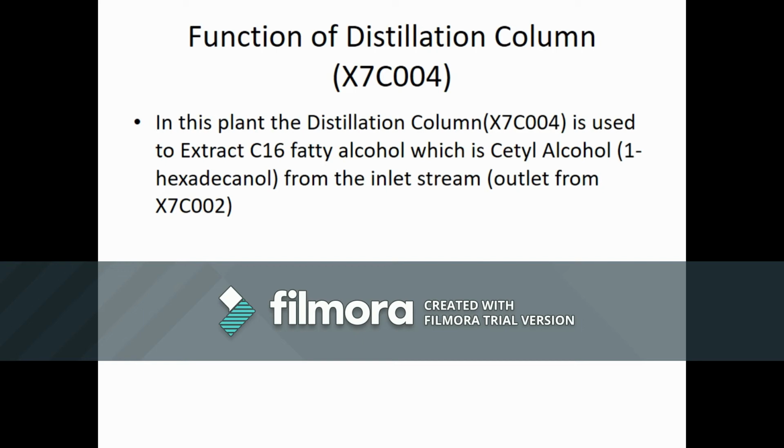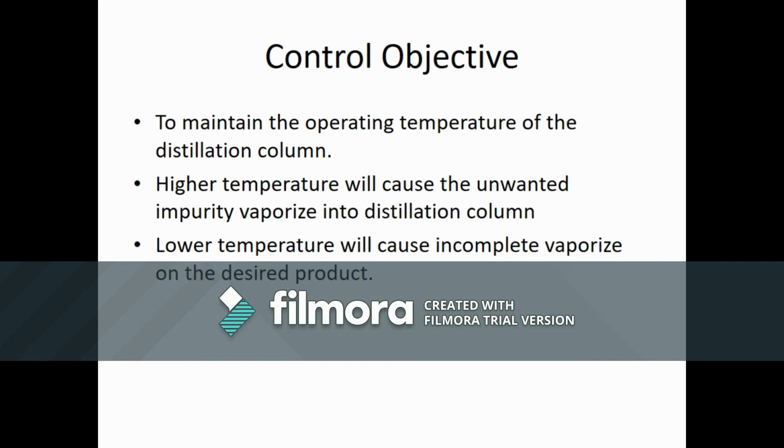The lower pressure will reduce the boiling point of the light key component, which directly affects the utility cost. Next is the control objective. The objective of the control system is to maintain the operating temperature of the distillation column. This is very important because the efficiency of the distillation column depends on the temperature.